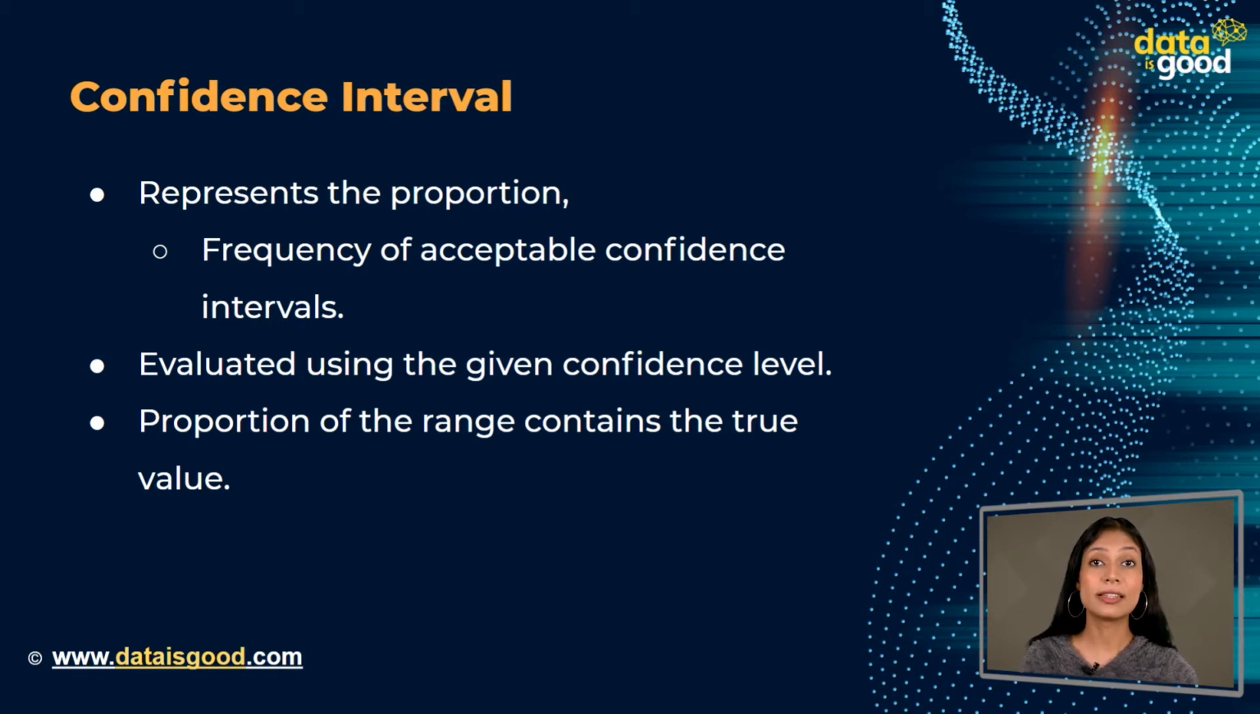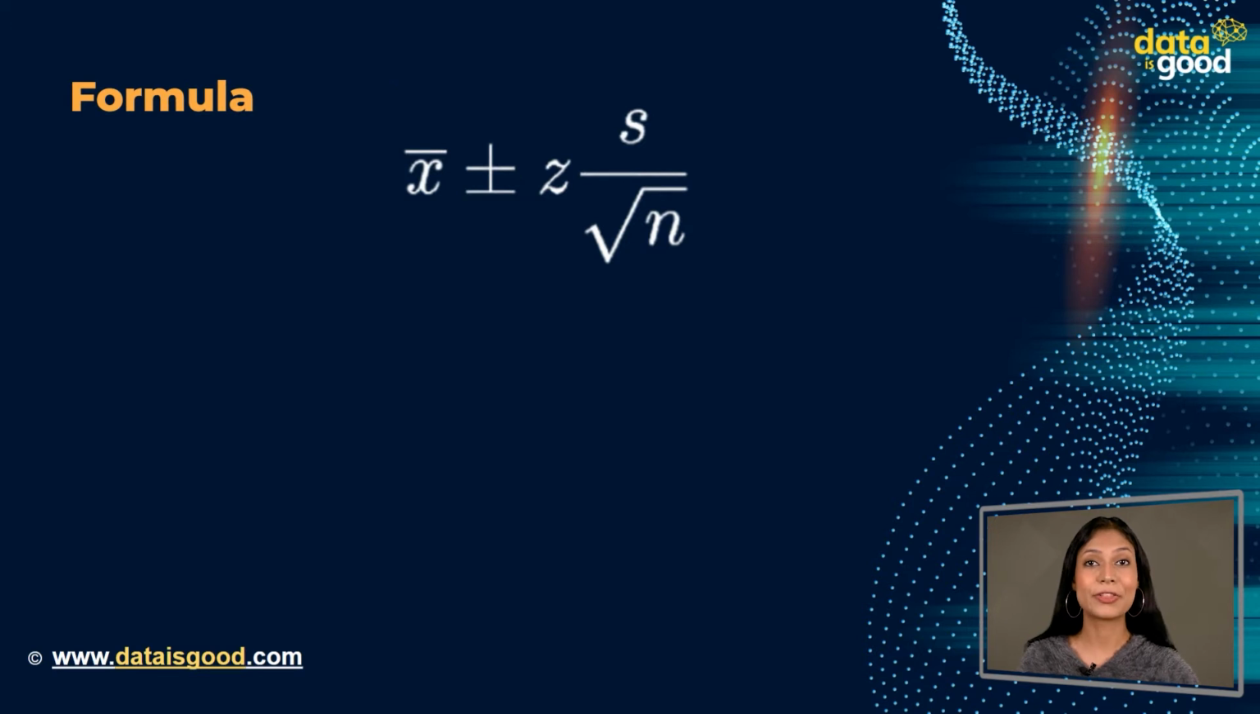Mostly, the confidence level is selected before examining the data. The commonly used confidence level is 95%. However, other confidence levels are also used, like 90% and 99%. Now let us look at the formula of the confidence interval.